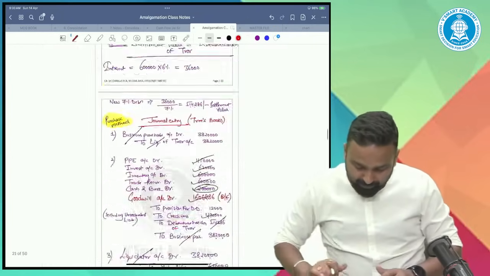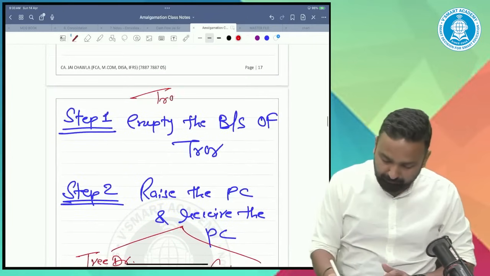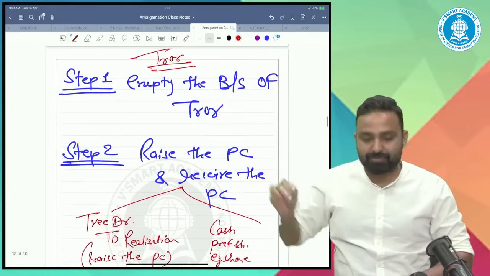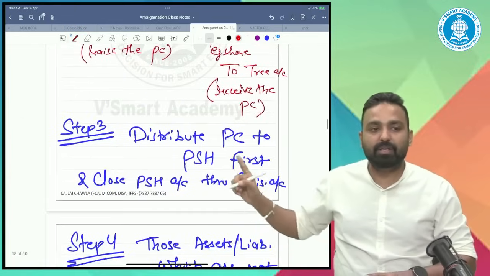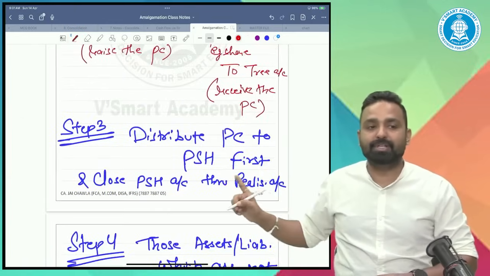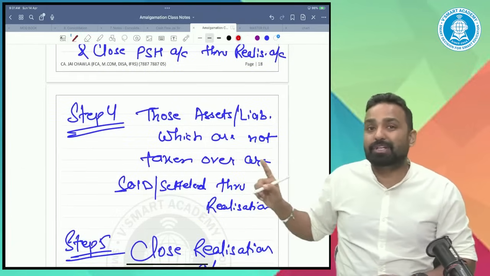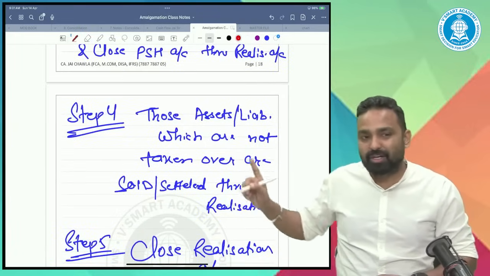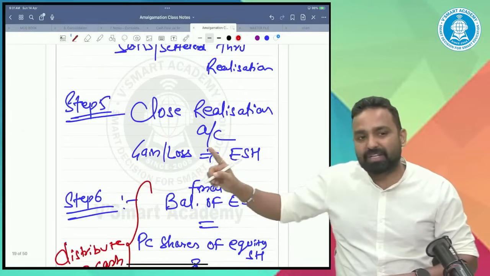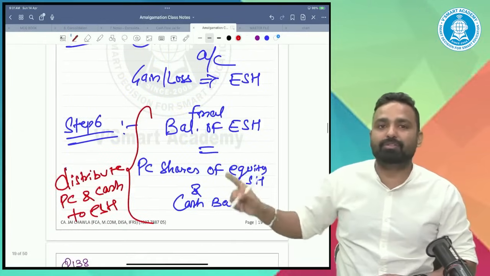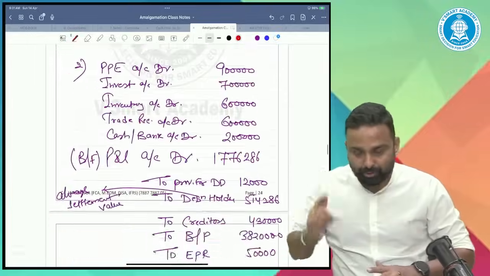So earlier I told you these steps for transferor. Empty the balance sheet of transferor at book value. Raise the PC, receive the PC. Distribute the PC to preferential holders first and close the preferential holder account through realization. Then those assets and liabilities which are not taken over or sold are to be sold or settled through realization account. Close the realization. Transfer the gain or loss to equity holders. The remaining balance of equity holders will be equal to the PC and cash. These are the 6 steps. The same steps I will do for you.